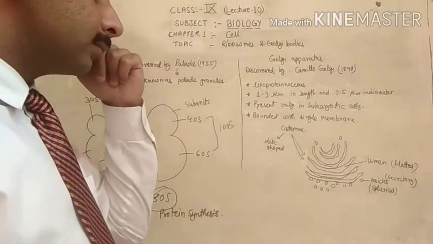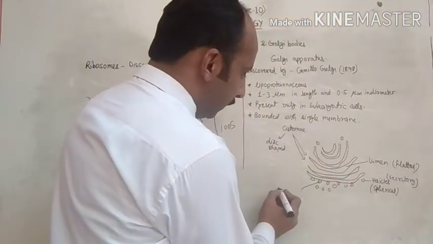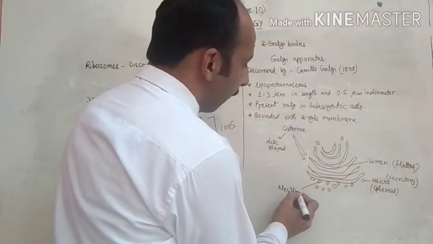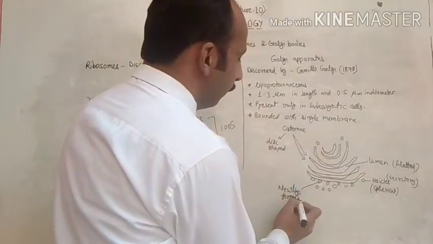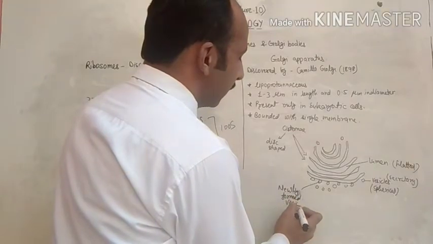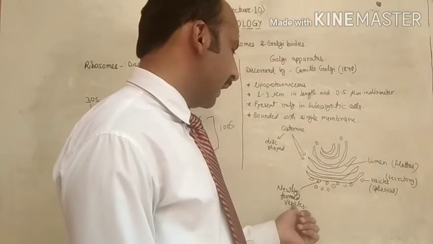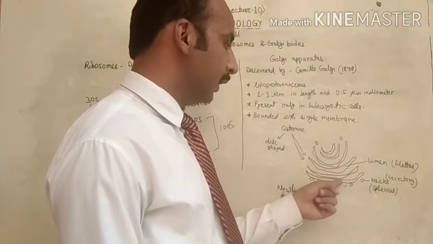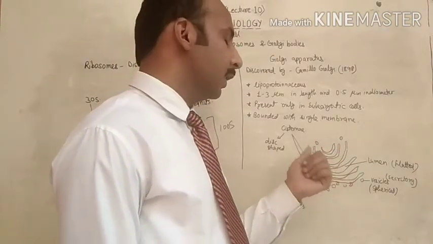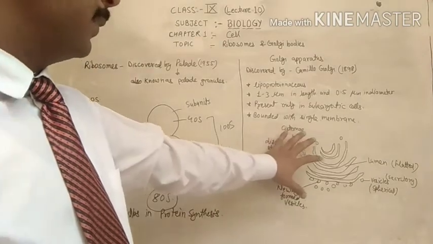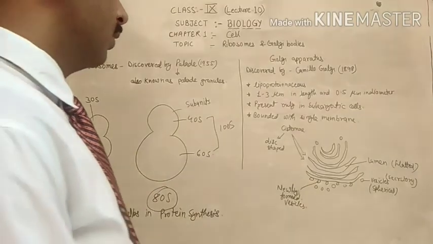Second thing is that these are the vesicles which are formed by, you can write here, newly formed vesicles. Newly formed vesicles means new vesicles are forming from these structures, the lumens. Now, these are the three subparts of the Golgi bodies or Golgi apparatus. This is the general information of the Golgi apparatus.